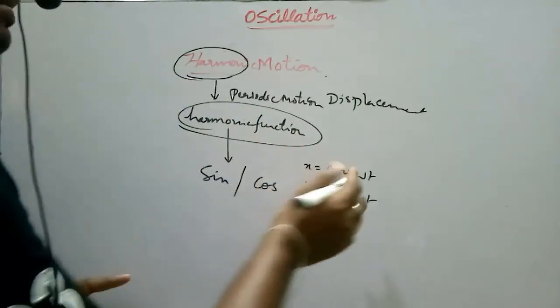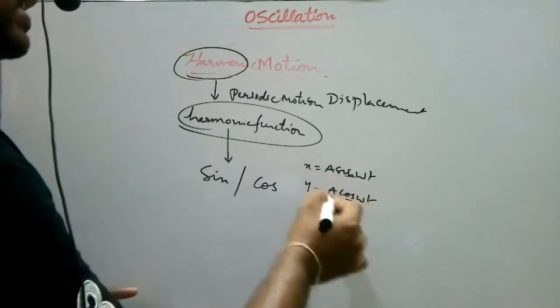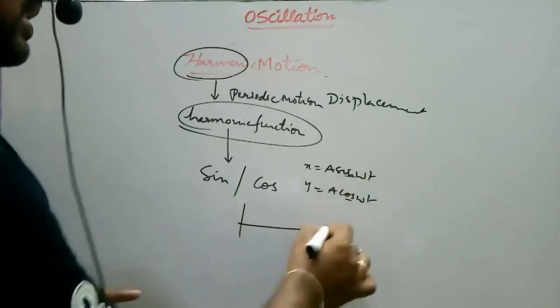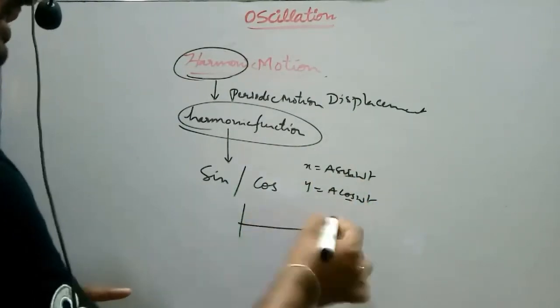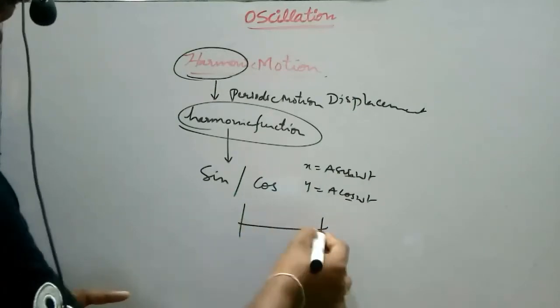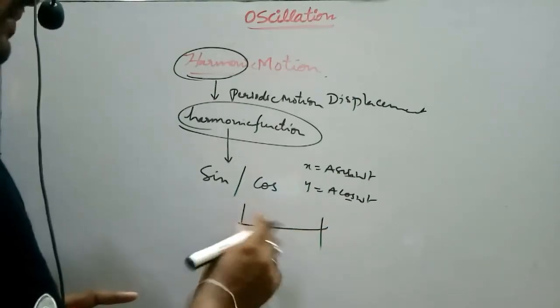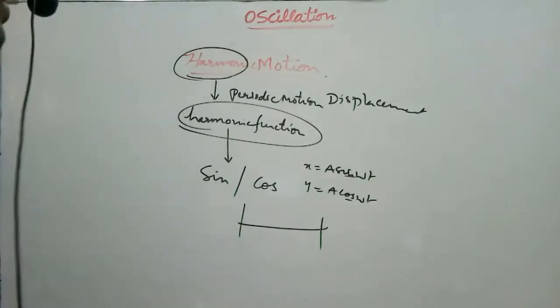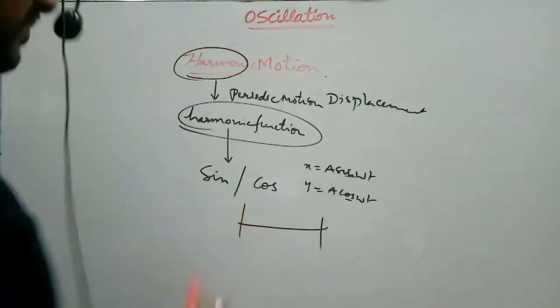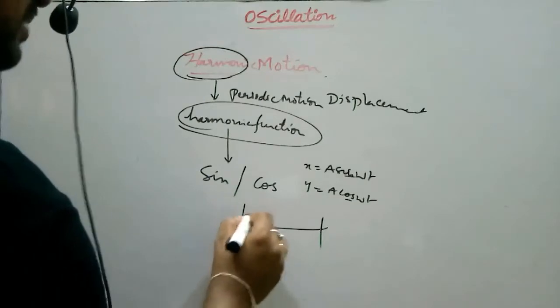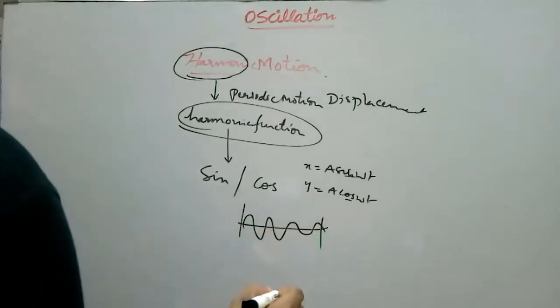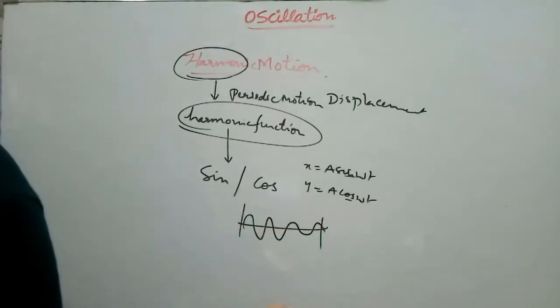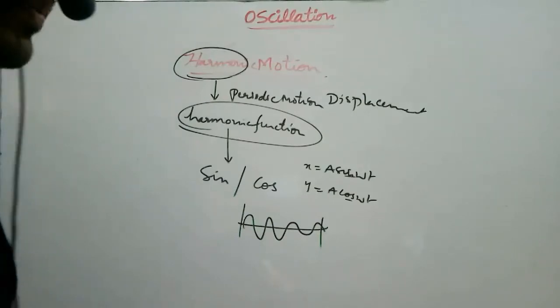Okay. So sine or cosine, any function. If you disturb a string arranged between two rigid supports, if you pluck this string, then the vibrations observed may be in sine functions or in cosine functions.